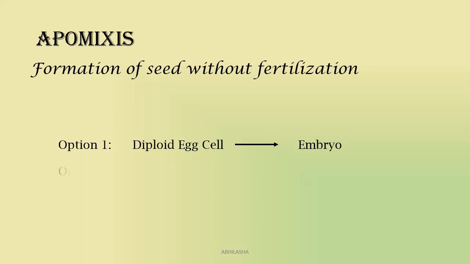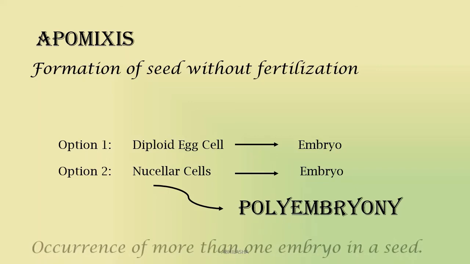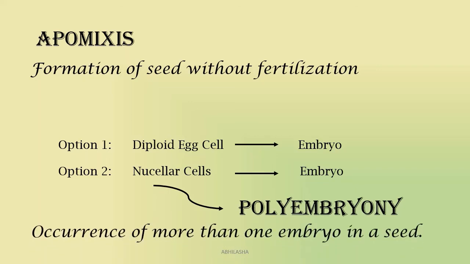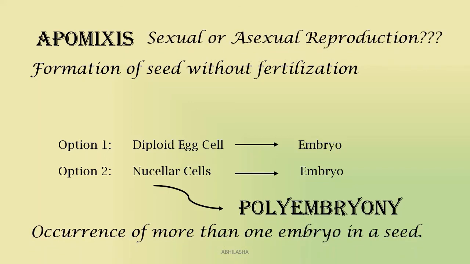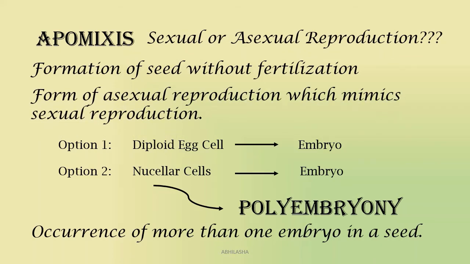Option 2. In some plants, the nucellar cells which surround the embryo sac get inside the embryo sac and start behaving like a zygote. In this case, many embryos start to develop inside the ovule. So this situation is known as polyembryony. Now, is apomixis sexual or asexual reproduction? It is a form of asexual reproduction which mimics sexual reproduction. Now try finding out the opposite of apomixis.